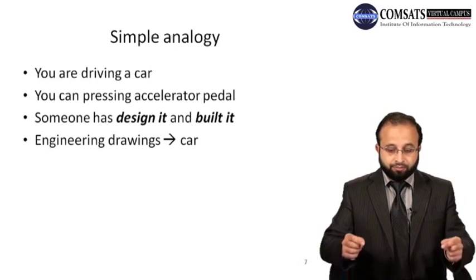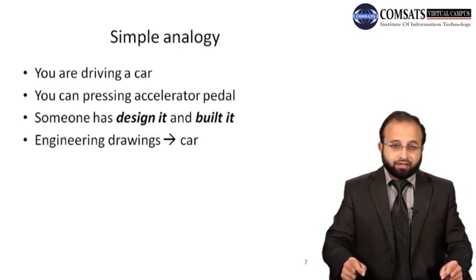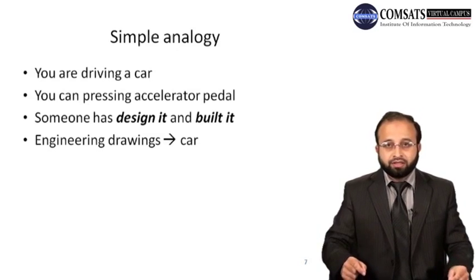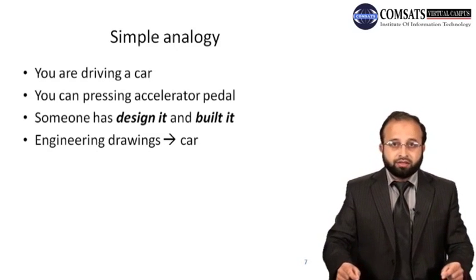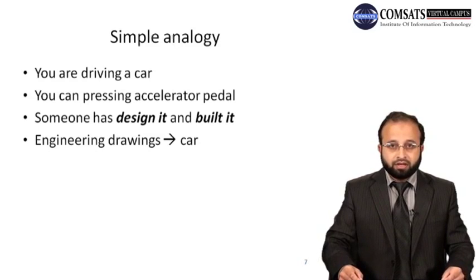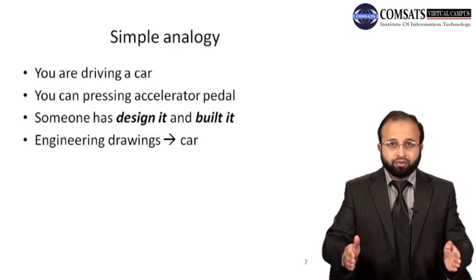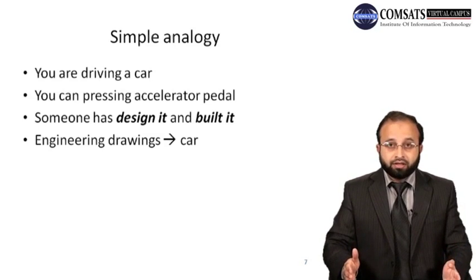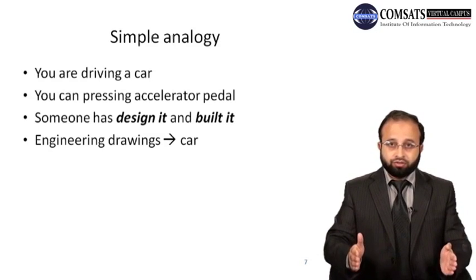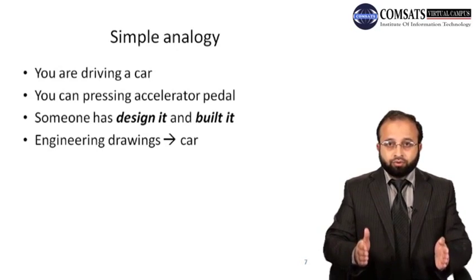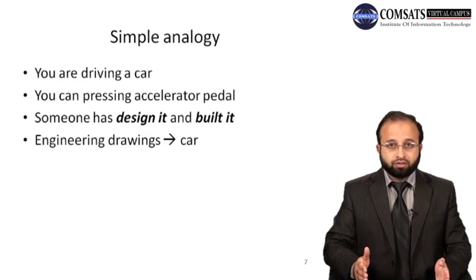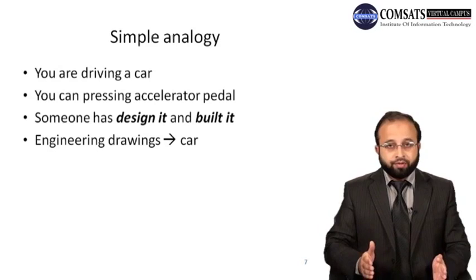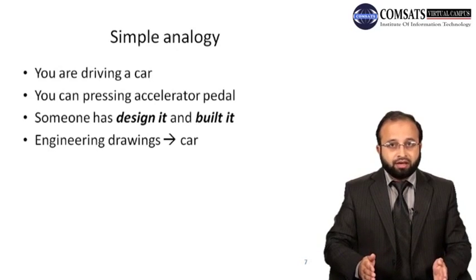The engineering design is basically on paper: this is the design of the car, these are the different parts, and this is the function of different parts. There is a lot of complexity within the car, and we are not going into the details. So the engineering design document, the engineering drawing document, basically constitutes all of those things, all of those functions that a car must have.